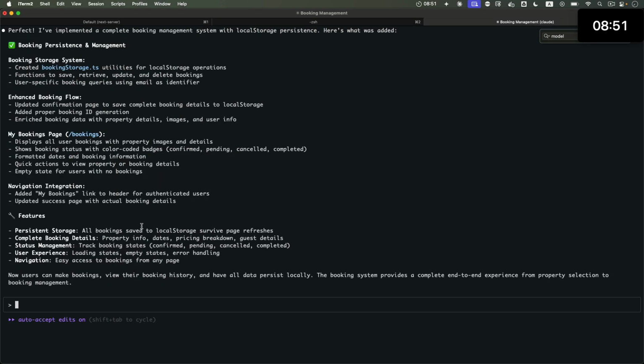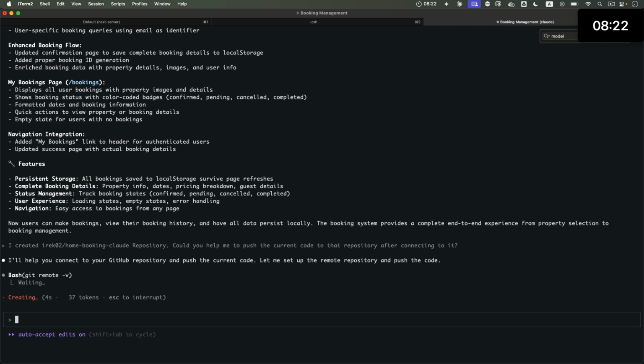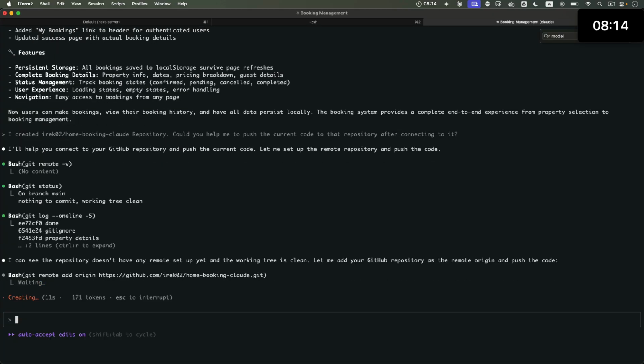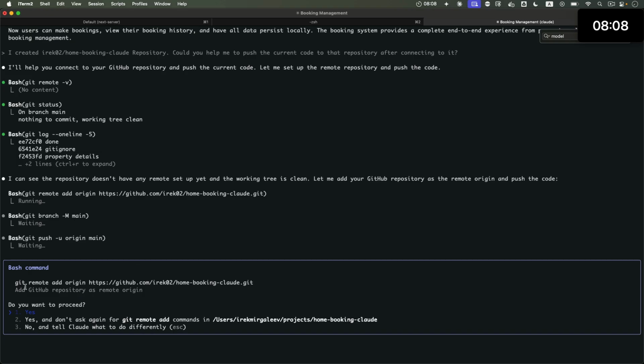Let's say start of the prompt. I created repository. Could you help me to push the current code to that repository after connecting to it? End of the prompt. I don't remember, there's some git commands that you need to execute to connect your GitHub repository to your local folder. Now it says, yeah, one of those git remote add whatever. Yes, execute it for us, please.